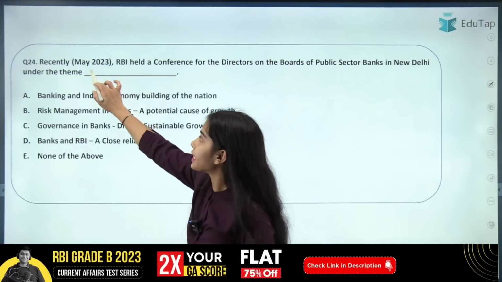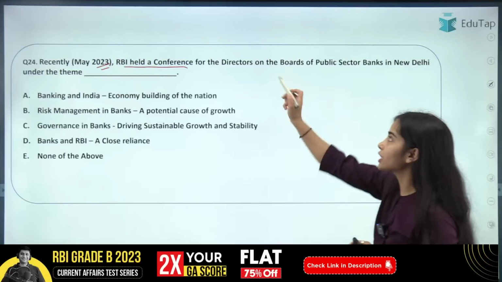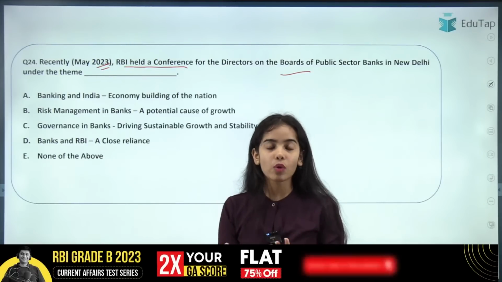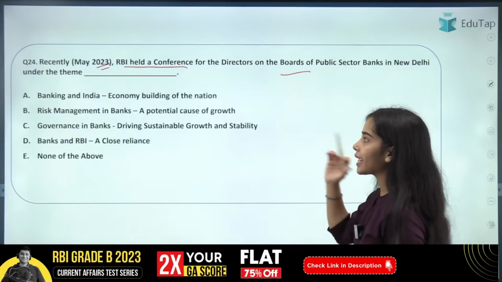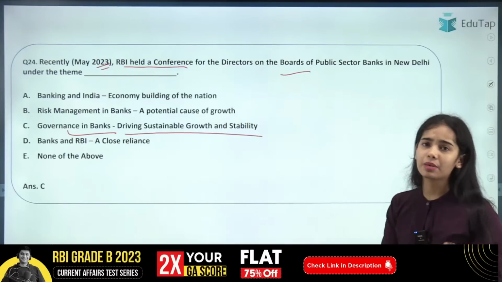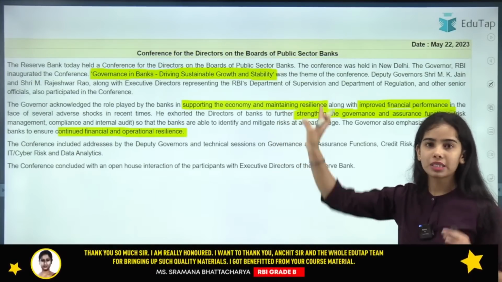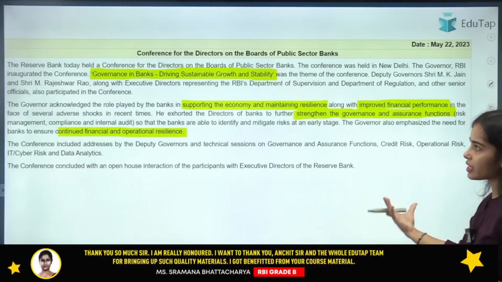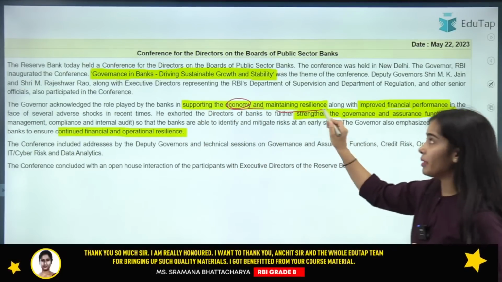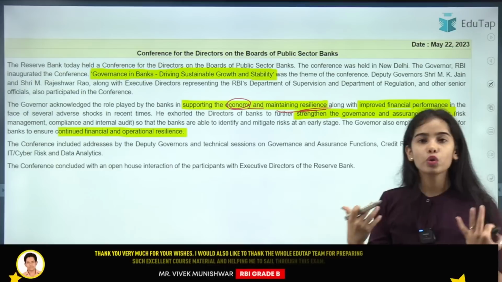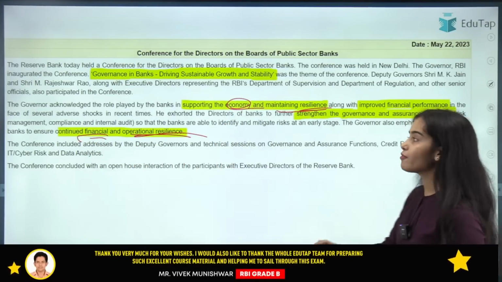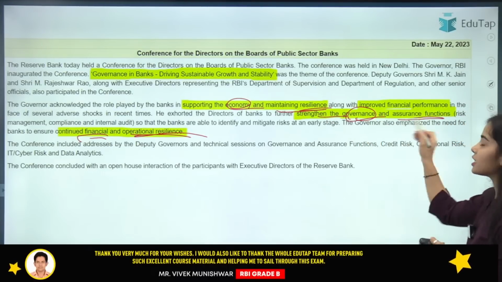Recently in May 2023, the RBI held a conference for the directors on the boards of public sector banks in New Delhi. The title or theme of this conference was Governance in Banks: Driving Sustainable Growth and Stability. This was the only important point from this meeting. The banks were praised because they have supported the economy and remained resilient, but they have to keep maintaining their operational resilience and their financial resilience. They have to strengthen the governance and the assurance functions.